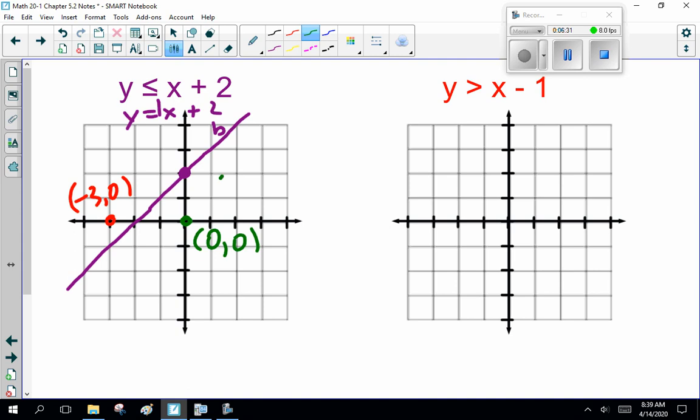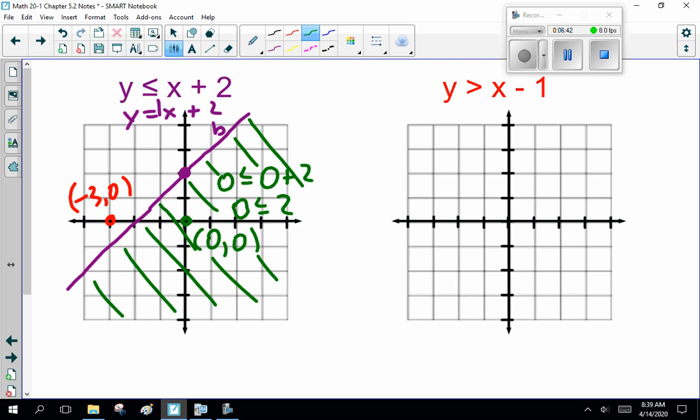So for this one, 0 is less than or equal to 0 plus 2, or 0 is less than 2. So this side of the line works. Okay, now, as I said, poop happens, so let's just double check the other side. Minus 3 is less than or equal to 0 plus 2. Oh, sorry. 0 is equal to minus 3 plus 2. Is 0 less than minus 1? No. So I did choose right to begin with.